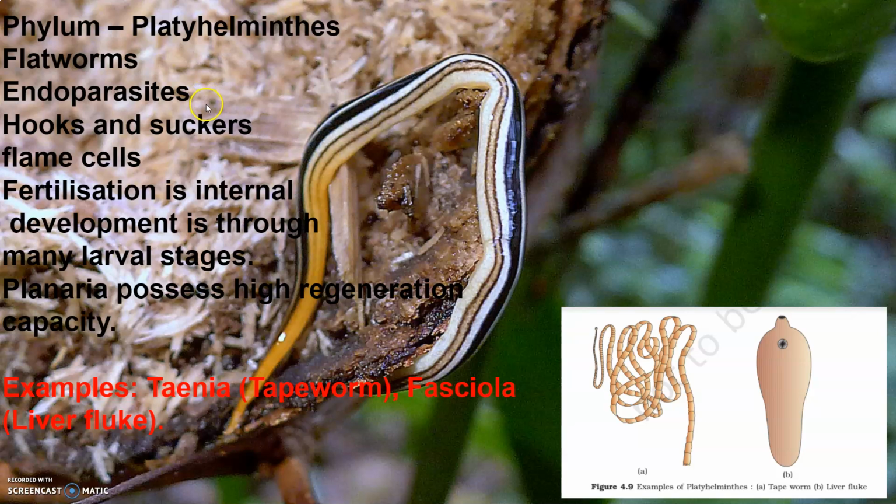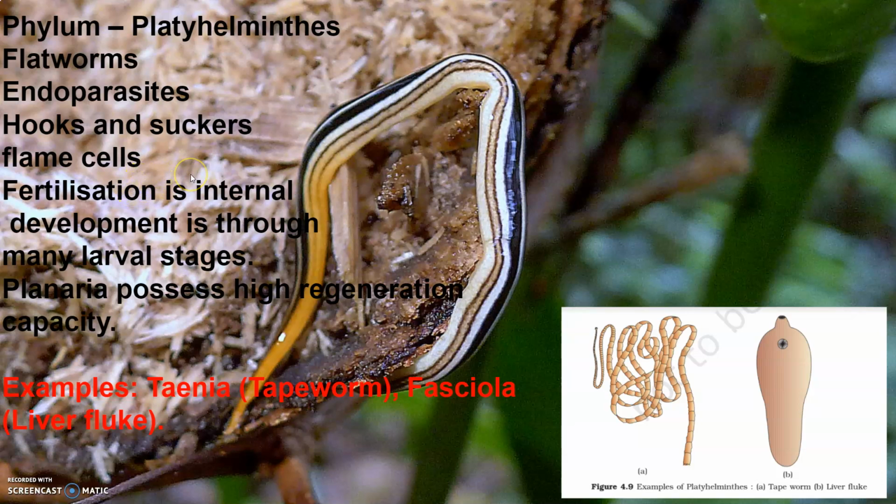They are bilaterally symmetrical, triploblastic and acoelomate animals with organ level of organization. Hooks and suckers are present in these parasitic forms, and some of them absorb nutrients from the host directly through their body surfaces. Specialized cells called flame cells are present. They help in osmoregulation and excretion.